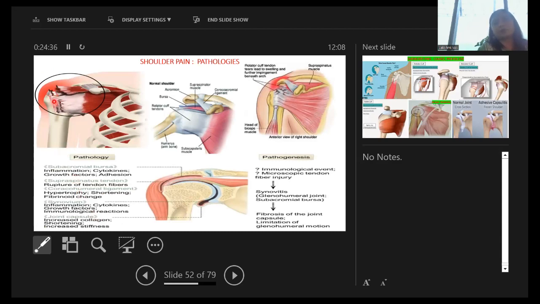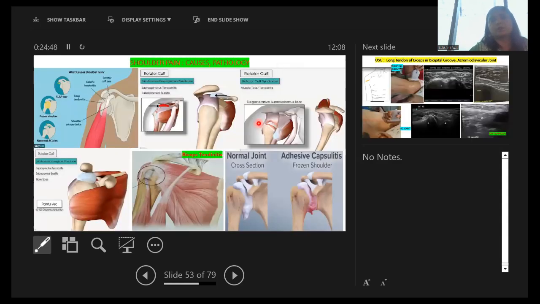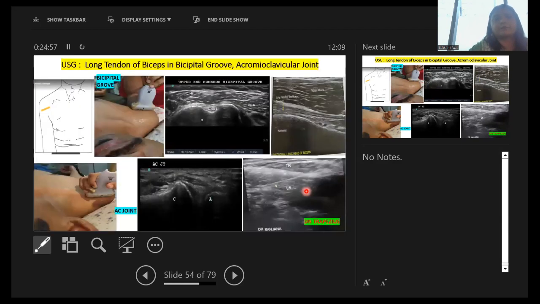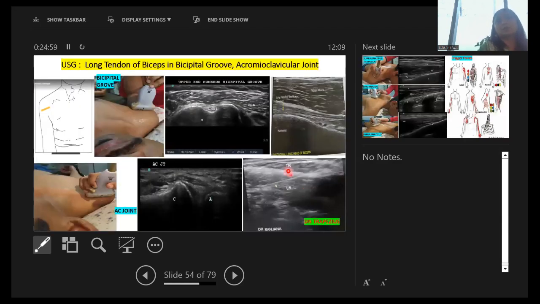Now these are some pathologies. You can see the tear of the rotator cuff muscle, that is supraspinatus tear. In between, you can see the normal shoulder, and here also you can see the inflamed muscle tendon. These are also some related pathologies. You can see the normal joint and adhesive capsulitis, along with others.